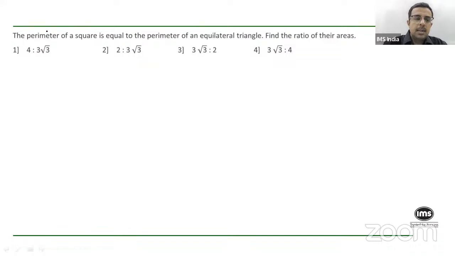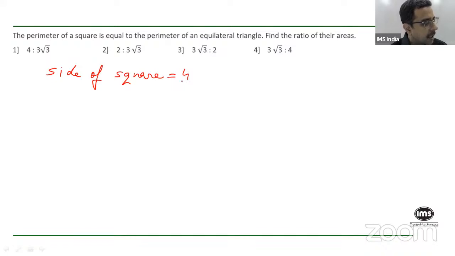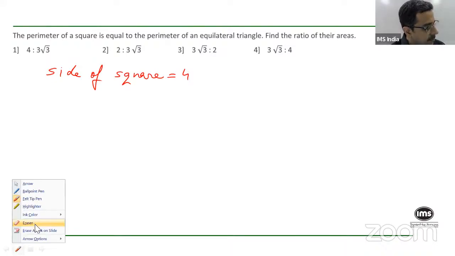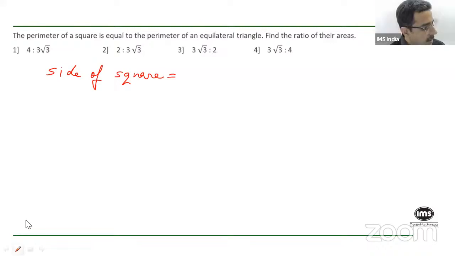Okay, let's move on. The perimeter of a square is equal to the perimeter of an equilateral triangle. Find the ratio of their areas. Now, perimeter is basically the sum of all the sides. So, the perimeter of the square is 4 times its side, and the perimeter of an equilateral triangle is 3 times its side. Since they are equal, what you can do is assume the side of the square is 4, or actually let's consider 3. That will be easier. Let's say the side of the square is 3, and you will understand why I've taken 3. So the perimeter is 4 times 3, which is 12.